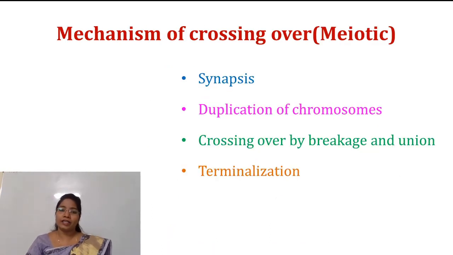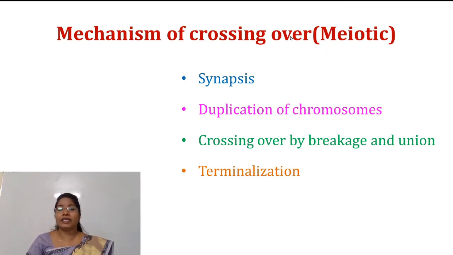So let's study the mechanism of crossing over. Crossing over may be mitotic or meiotic, but meiotic crossing over is of great significance. So in this session, we are particularly studying the mechanism of meiotic crossing over.